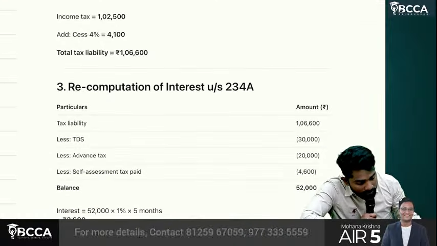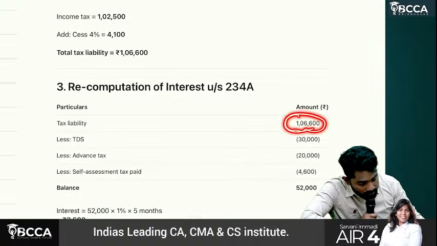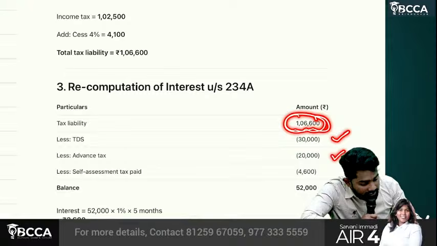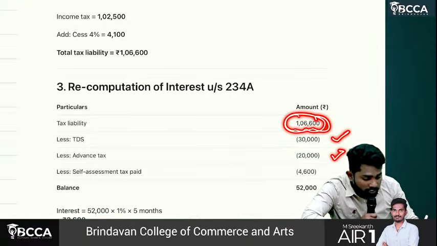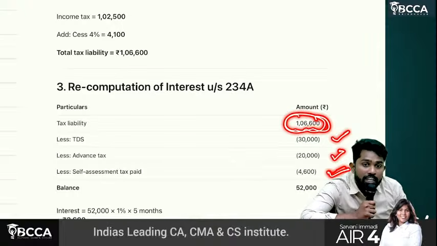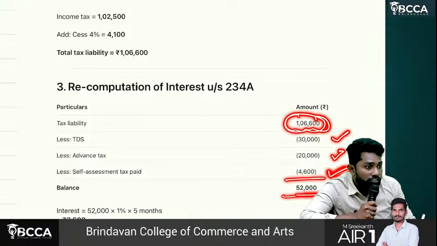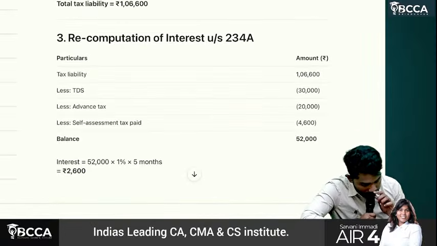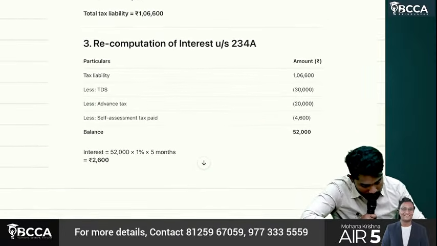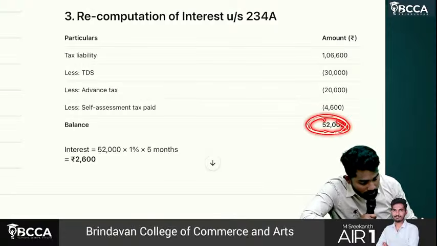Now again, 234A interest. Out of 1,06,600, there is already TDS and advance tax of 30,000 and 20,000, and at the time of filing the normal return, self-assessment tax of 4,600 was also paid. If you adjust all that, 52,000 remains.